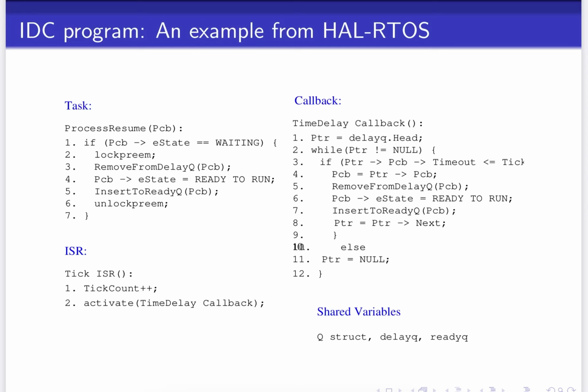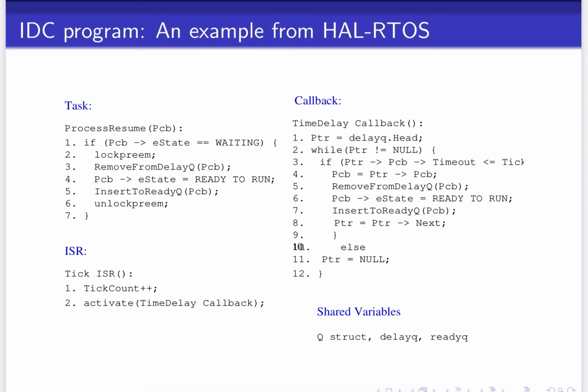Tick ISR is an ISR thread whose main job is to increment the tick count and to activate the time delay callback. What does the time delay callback do? It basically scans through the delay queue, moving tasks whose time to awake has passed into the ready queue. Please note that these three APIs or threads use several shared variables, queuestruct, delay queue and ready queue, which are kernel data structures.